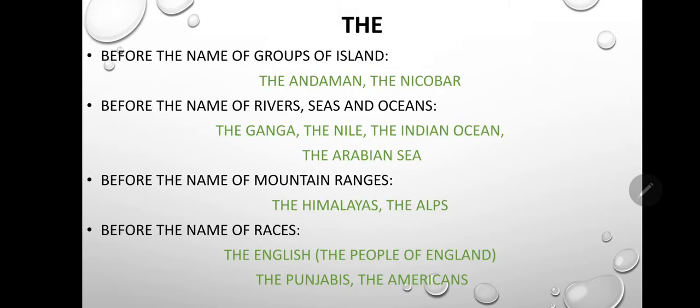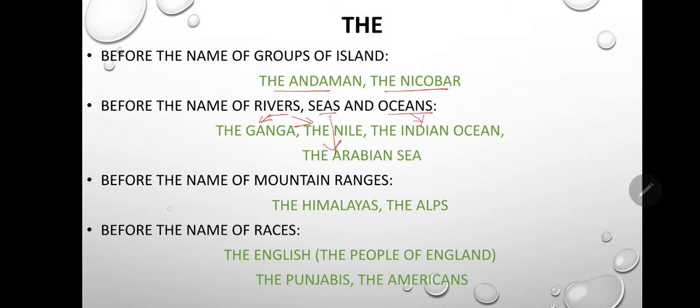Before the names of groups of islands, the Andaman, the Nicobar. Before the names of rivers, seas, and oceans: rivers like the Ganga, the Nile, seas like the Arabian Sea, oceans like the Indian Ocean.